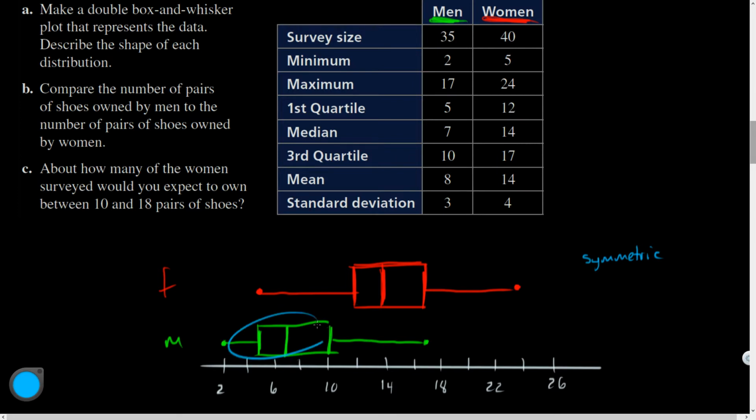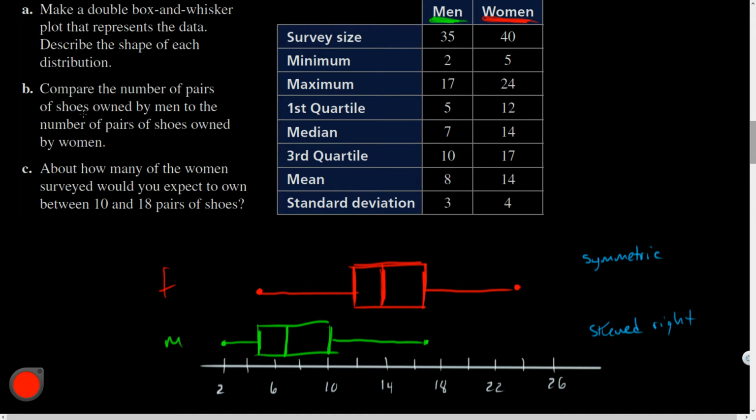So if the data is dense on the left side, graphically speaking that would be skewed right. This is longer than that.